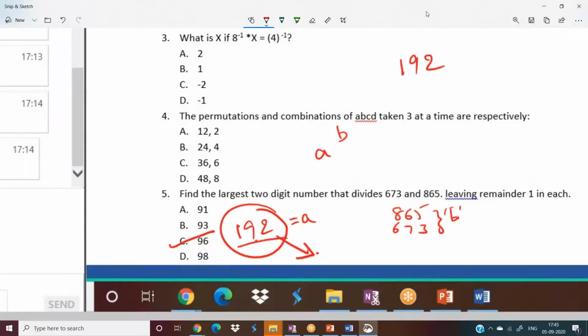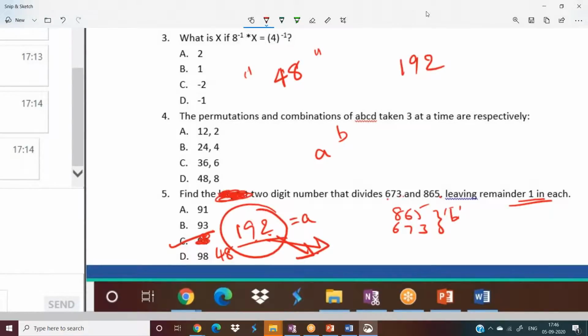Even, let me tell you one thing. If you get 48, if you don't have 96 in options, it's okay. If you have 48, forget about the statement, the largest one. Find the two-digit number, or else find the number from the options which divides 673 and 865, leaving remainder 1 in each case. Then 48 will be the answer, because 192 should be the actual answer.